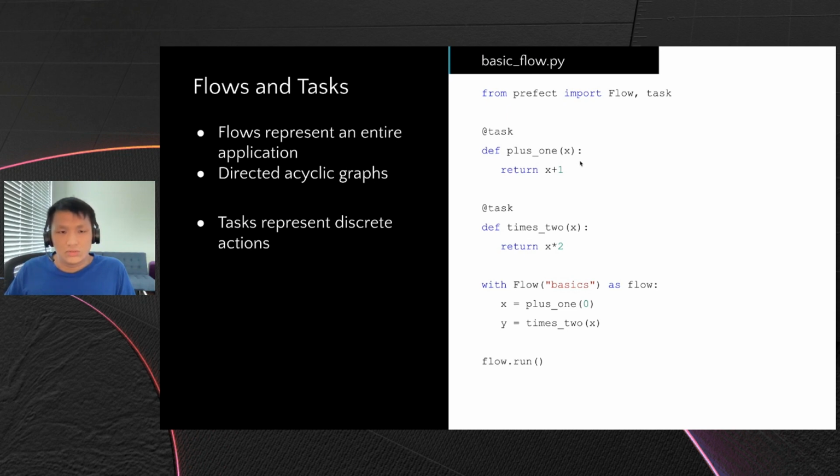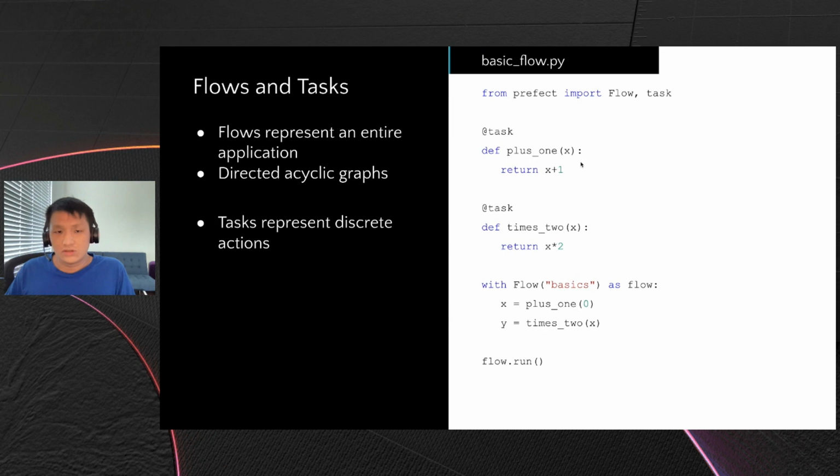Prefect uses flows and tasks as the semantics for workflow orchestration. Flows represent an entire application and are represented by directed acyclic graphs, whereas tasks are individual nodes inside those flows. So a workflow is comprised of tasks, and the directed acyclic graph illustrates the relationship of those tasks. Which tasks are upstream or downstream? Which tasks need to run in order for succeeding tasks to run?